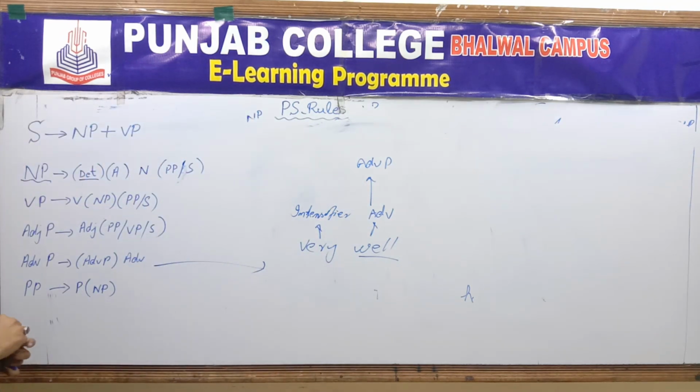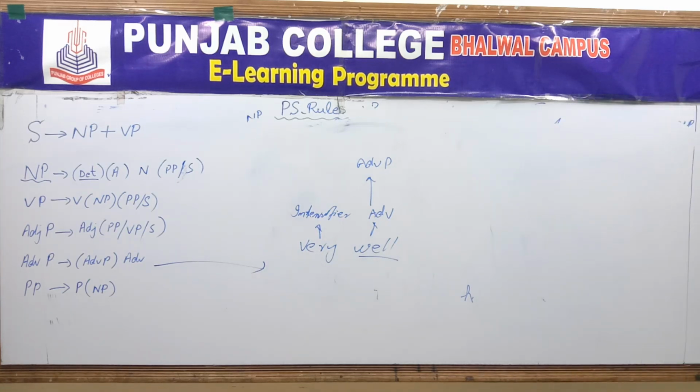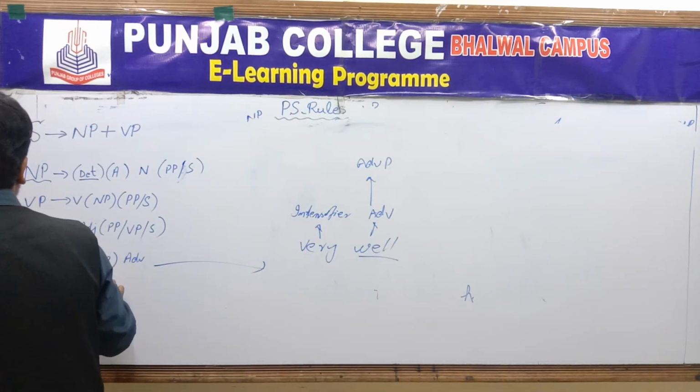Again we have the prepositional phrase. In a prepositional phrase, the preposition is the compulsory part, and next a noun phrase, a complete noun phrase, as I have given you different examples of noun phrase.